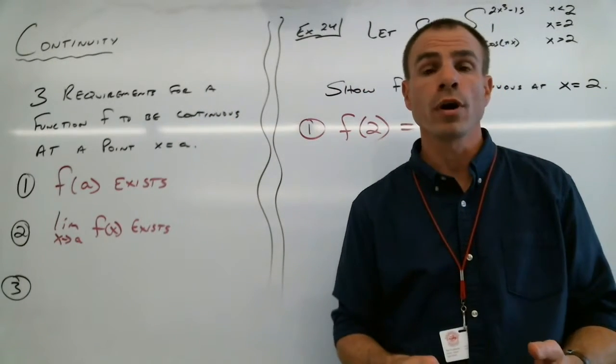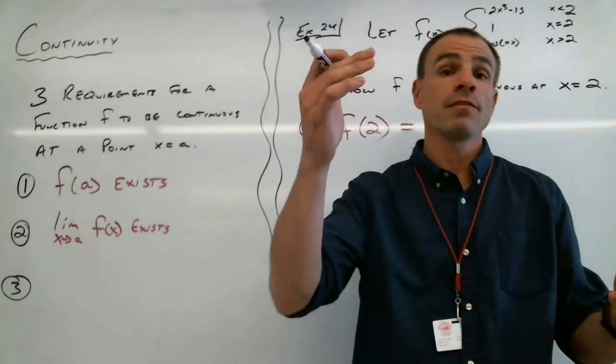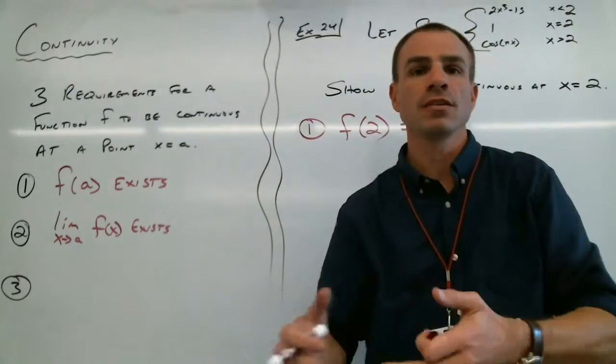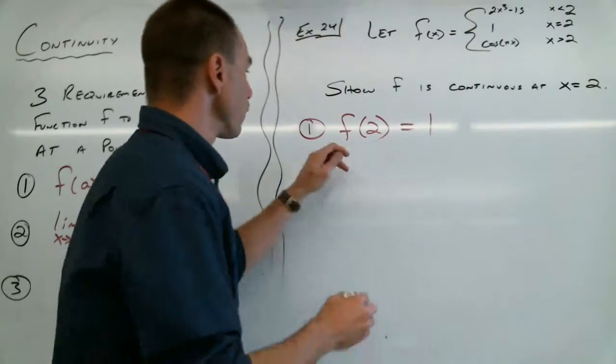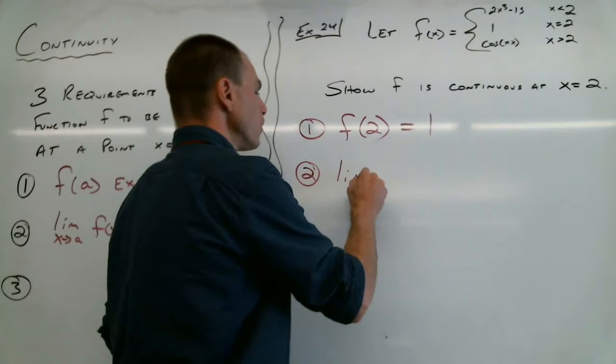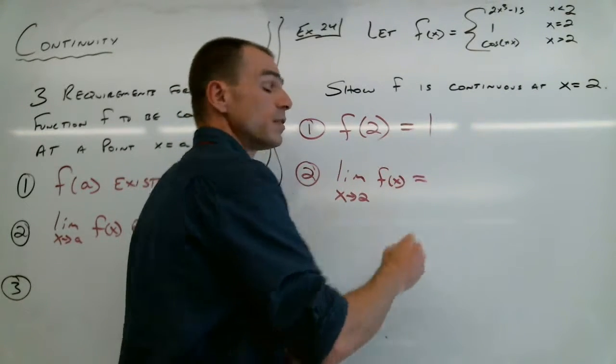This is a little bit more work, because in order to show the limit exists, we need to show that the limit from the left exists, the limit from the right exists, they're the same value, and if that's the case, then the limit will exist. So over here, with our example, number 24, again, our goal is to have the limit as x approaches 2 of the function. That needs to exist.